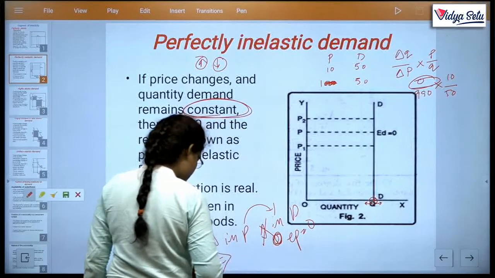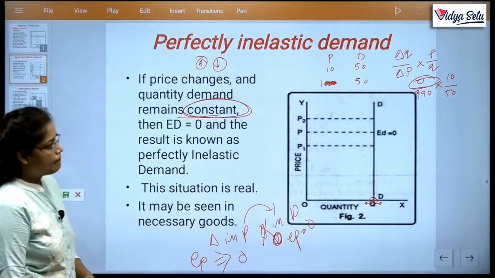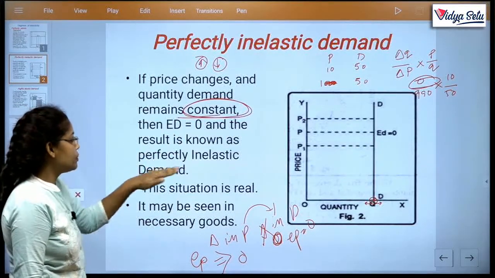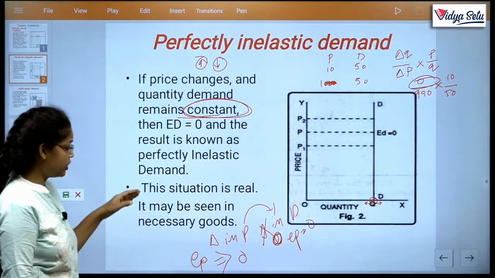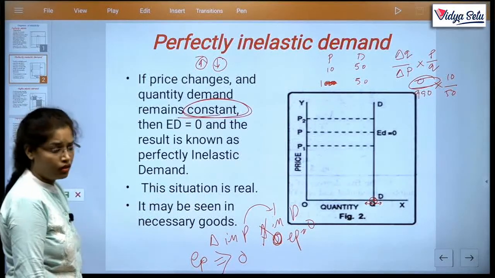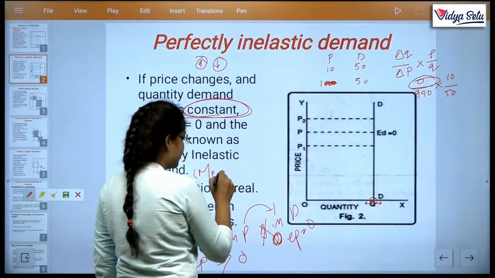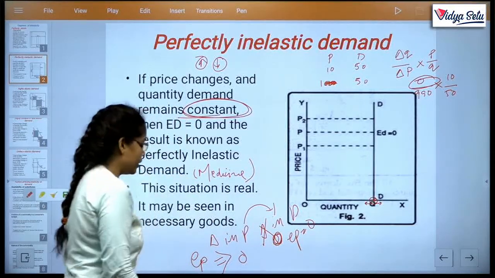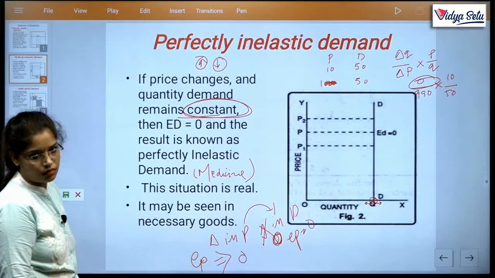EP is equal to 0. And the result is known as perfectly inelastic demand. This situation is real. Like medicines, we can write the example like medicines. We can see this, drugs and all. It may be seen in necessary goods. Clear?